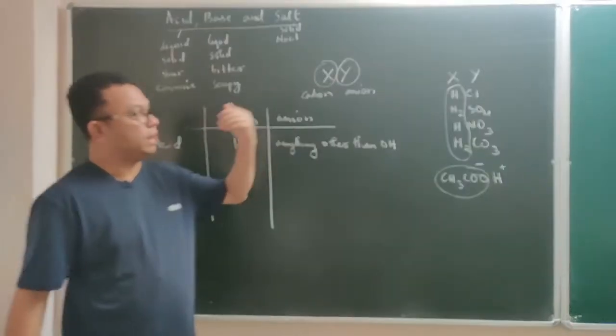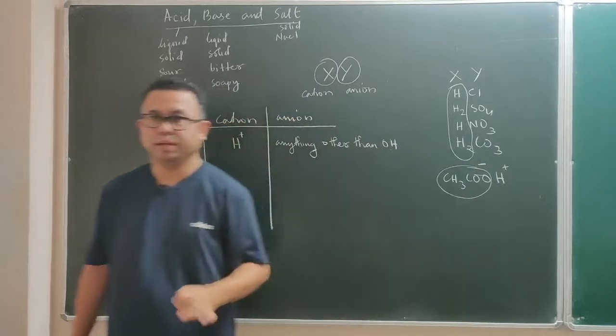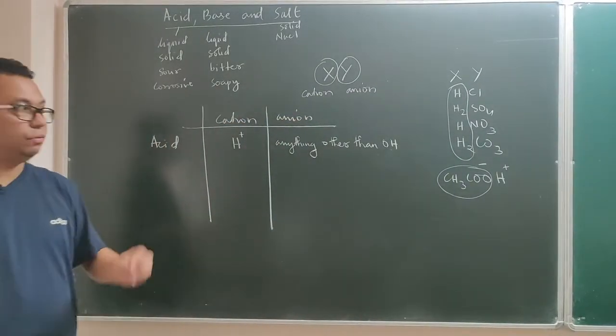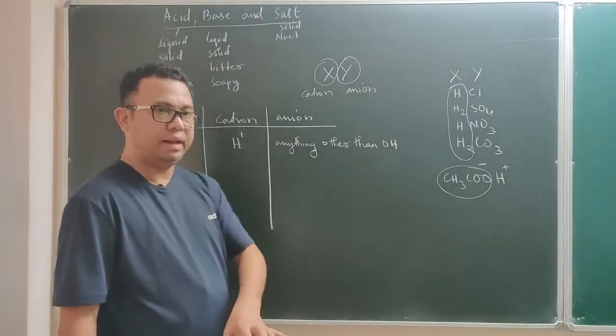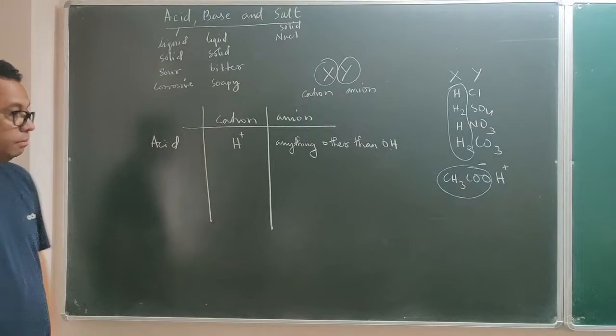So when I am writing the formula of an acid, you look for hydrogen, because hydrogen happens to be an integral part of all acids. Without hydrogen, there is no acid. So if you see the formula of an acid, every acid must contain hydrogen. This is how you recognize an acid.